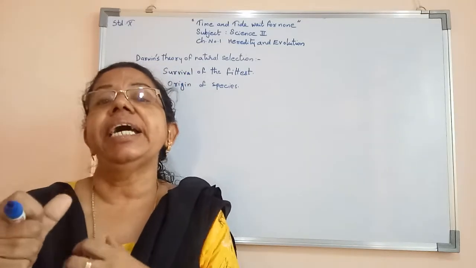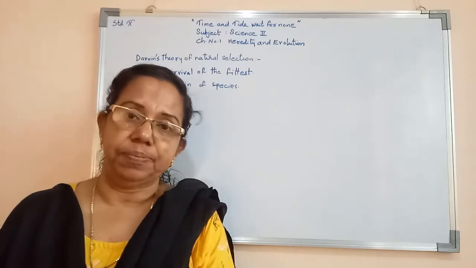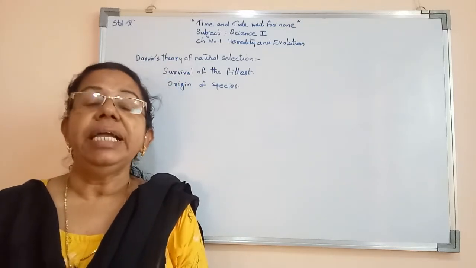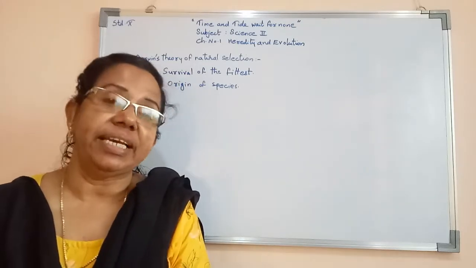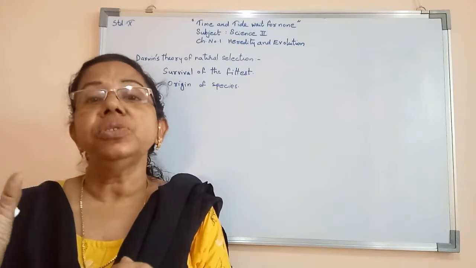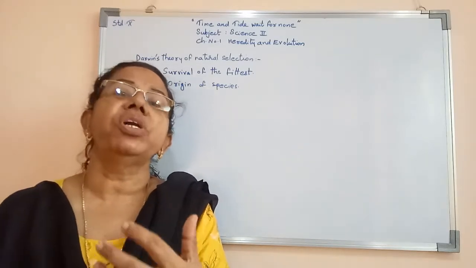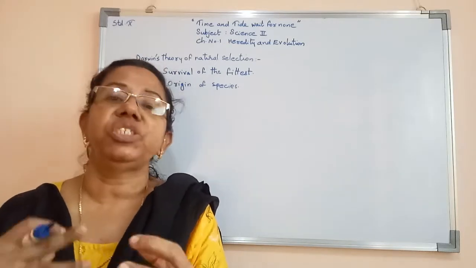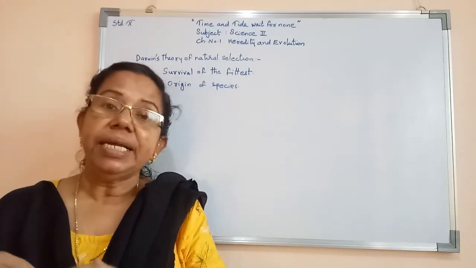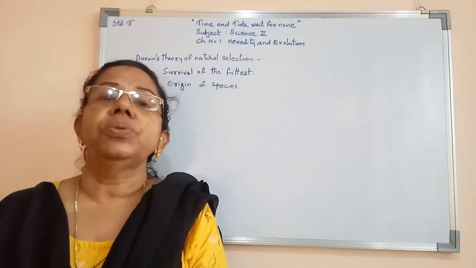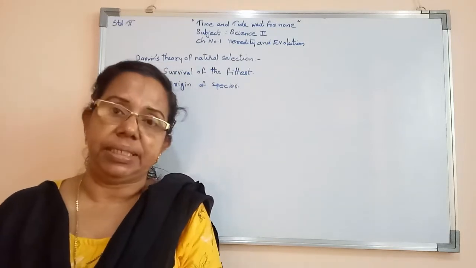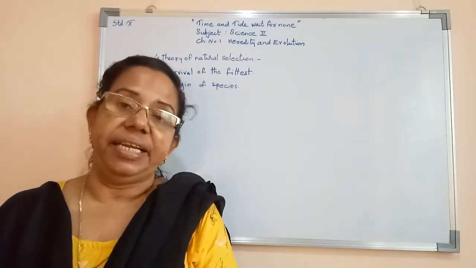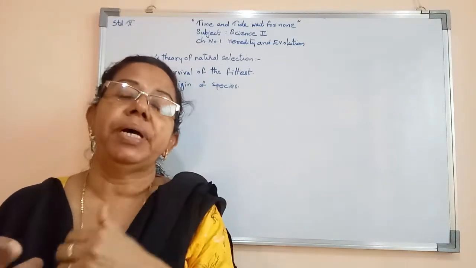Those who win in that competition, they survive. He says that in natural selection, those who survive show modifications. We can say that they evolve. Those who cannot compete, the rest of them die.